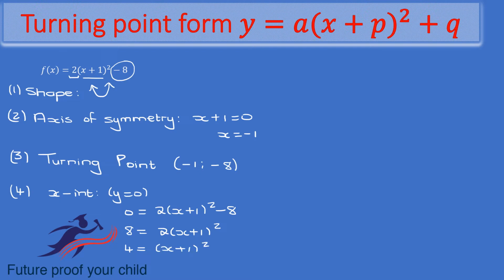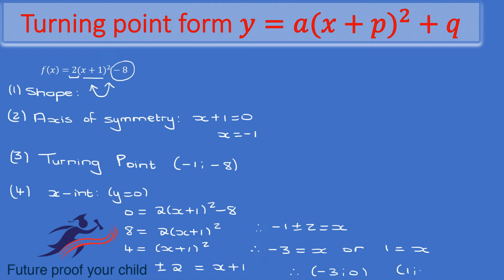Get rid of the square by square rooting both sides, so it's positive or negative 2 equals x plus 1. Get the x alone, so therefore -1 plus or minus 2 equals x. So -1 minus 2 is -3, or -1 plus 2 is +1. And just remember to write these as coordinates, so it's (-3, 0) and (1, 0).